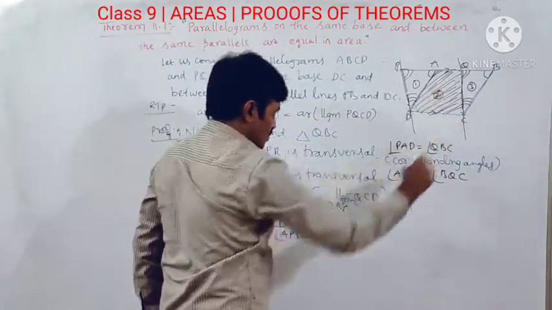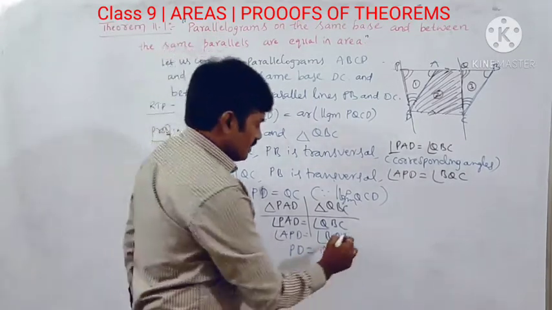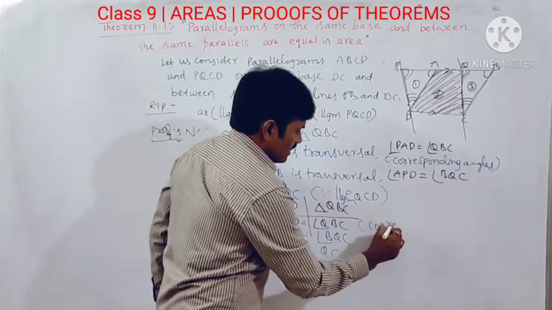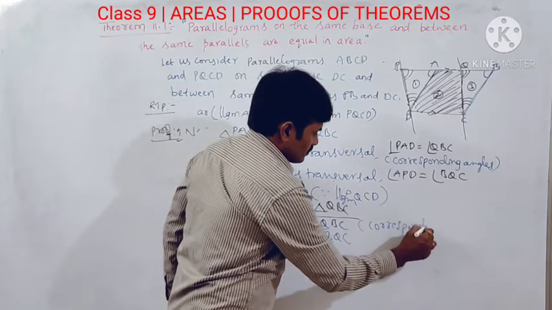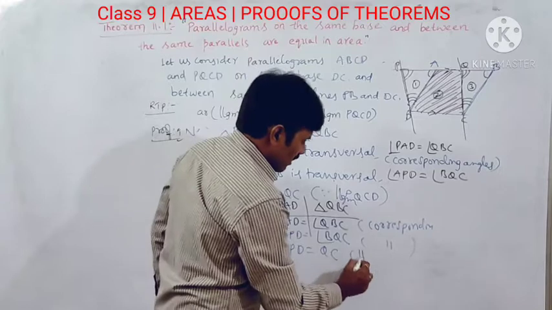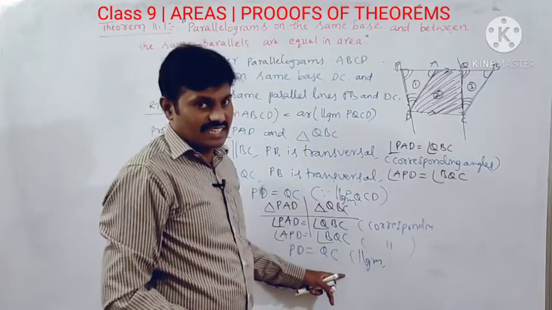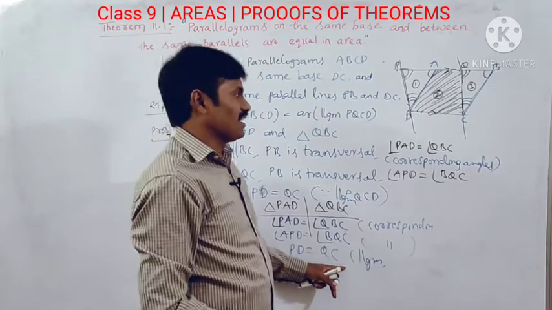And here PD is equal to QC. So the reason is corresponding angles here. Corresponding angles here also, and here it is a parallelogram, so opposite sides are equal. I have already listed the same reasons here for better understanding. Okay, clear.